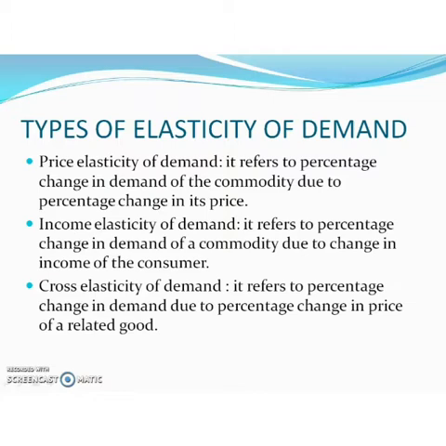Cross demand refers to the relationship between the quantity demanded of a commodity and the price of related goods. So cross elasticity of demand refers to the percentage change in demand due to a percentage change in the price of a related good. We have studied there are two types of related goods, complementary goods and substitute goods. How a change in the price of one commodity affects the demand of another commodity is known as cross elasticity of demand.